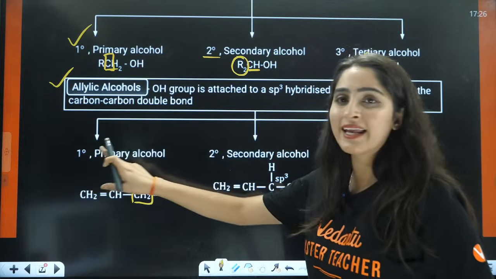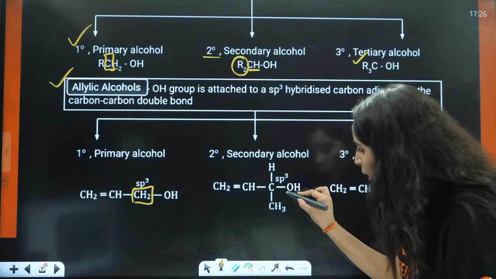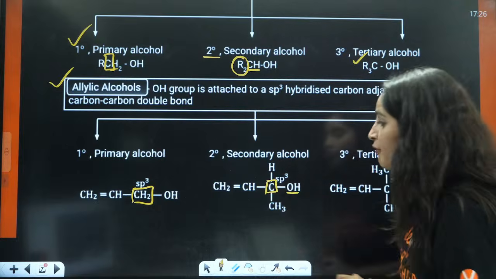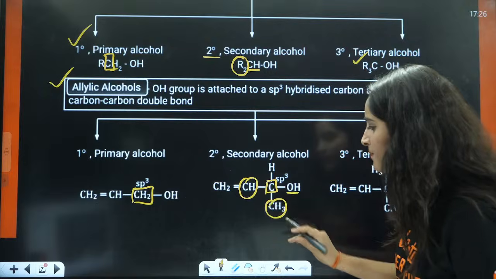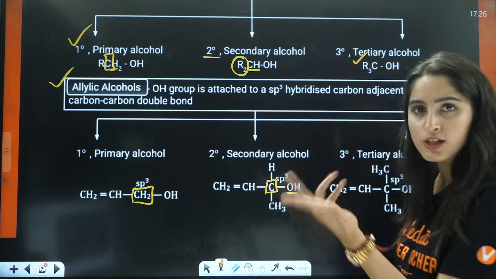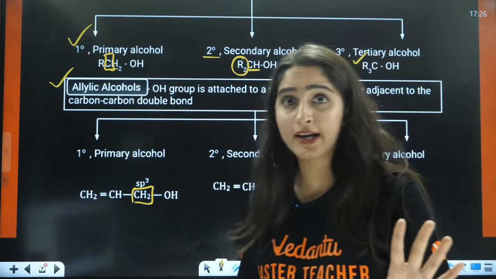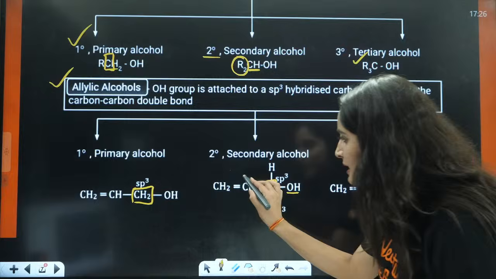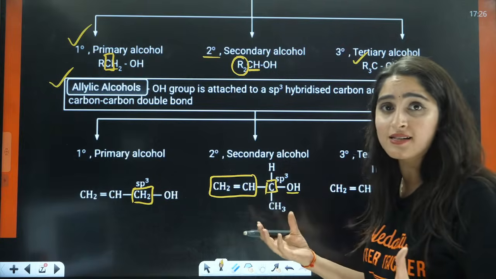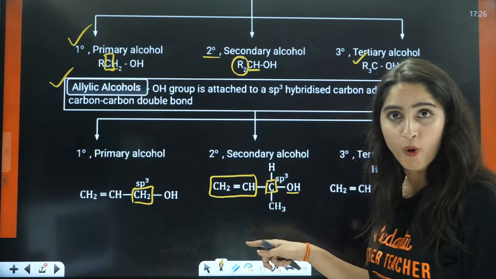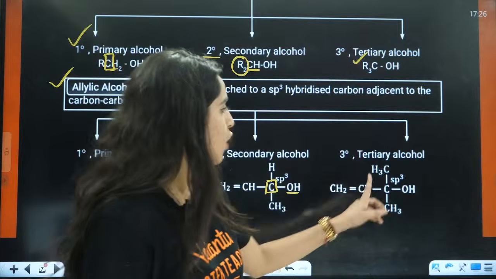So it is 1 degree allylic alcohol, right? If you talk about this, here OH is connected to a carbon which is further connected to two carbons, this carbon and this carbon, but that means it is 2 degree, right? Because it is connected to two more carbons. That means it is secondary alcohol, right? But the other thing is that this chain, this ring or this a chain that is connected here is basically a double bond. That means it is allylic also, right? 2 degree allylic alcohol.